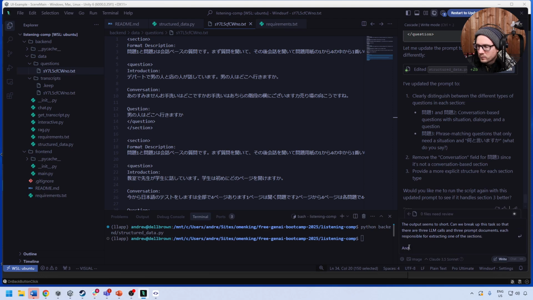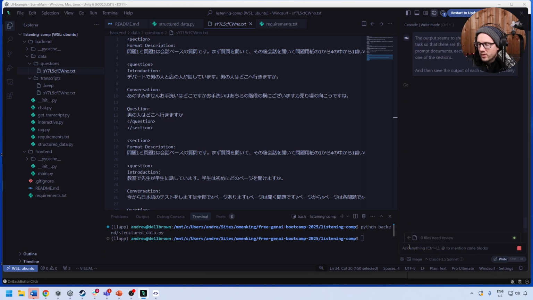Okay, and then save the output of each section separately. Okay, and so let's go ahead and do that.